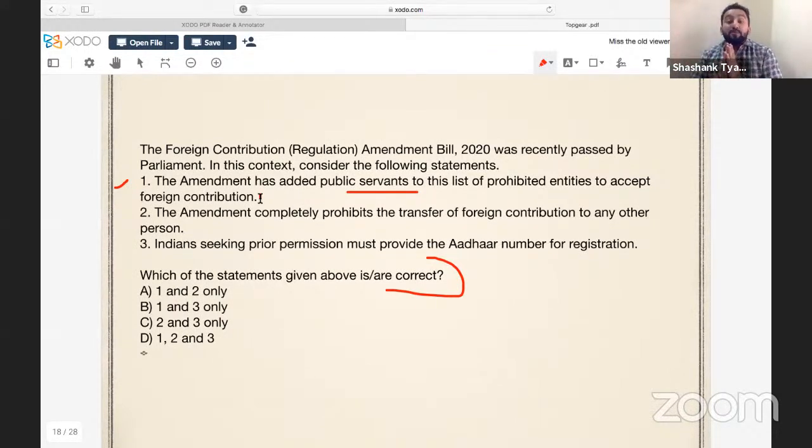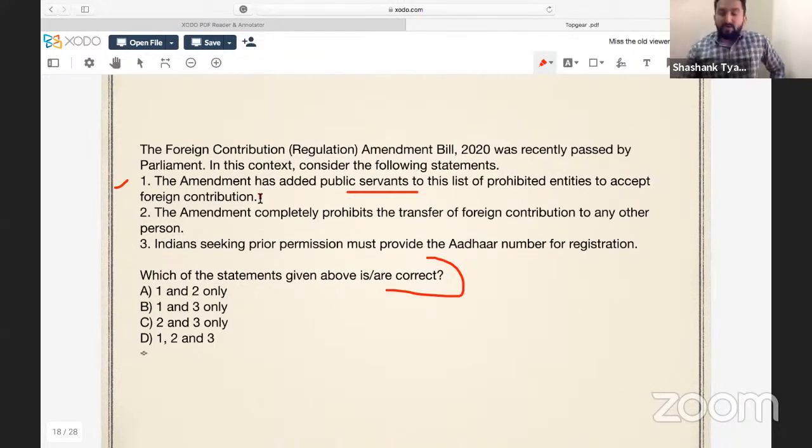Because government needs to regulate how much fund is coming from foreign land into India towards some NGO or some group. So for some social activities, we should know from where this fund is coming and how this fund is used.